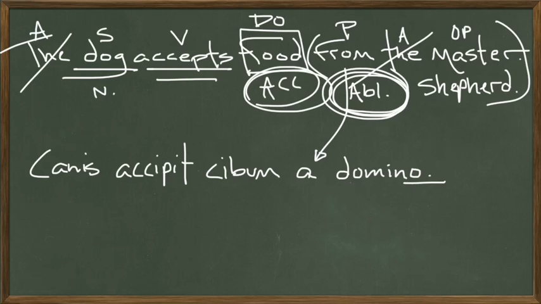Or, and this is, I think, what the author is looking for in Chapter 9, he accepts food from the shepherd, and in Latin, shepherd is pastor. Now, that's in the nominative case. To put it in the ablative case, this is a third declension noun. To put it in the ablative case, we would add e. So, the canis accipit cibum a pastore.